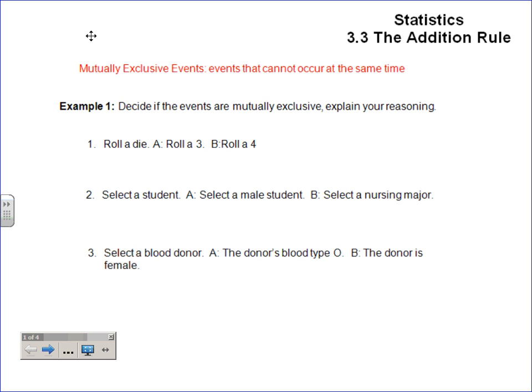No. So are they mutually exclusive if it's an event that cannot occur at the same time? Yes, that's what it means. So these cannot occur at the same time. So yes, that is mutually exclusive. Again, if you want to write down, can't occur at the same time, maybe that'll help you remember. Now, what if I change it to rolling 2 die? Can you roll a 3 and a 4 then? Yeah, then you can. But if I'm only rolling a die, or number cube, it's impossible to do that at the same time.